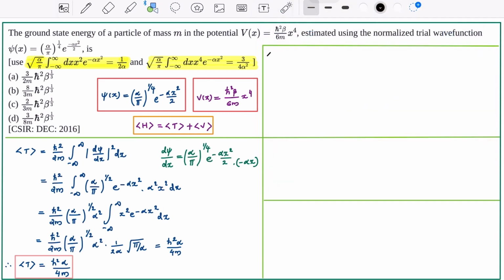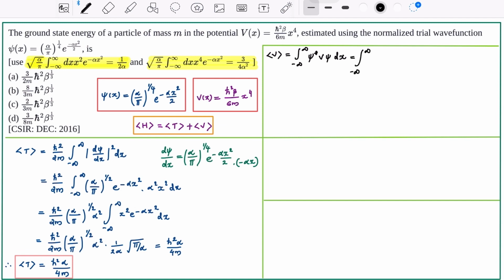In the same way, let us find out the expectation value of potential energy, that is integral minus infinity to infinity psi star V psi dx. Here V is the potential which is given in the question. V of x equal to h bar square beta by 6m x raised to 4.